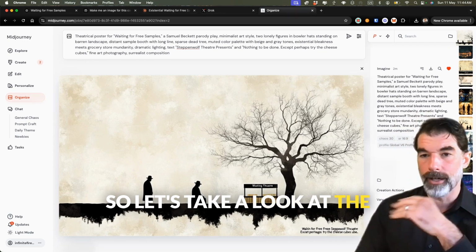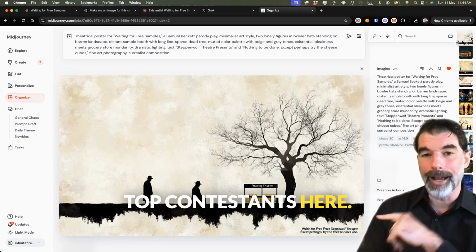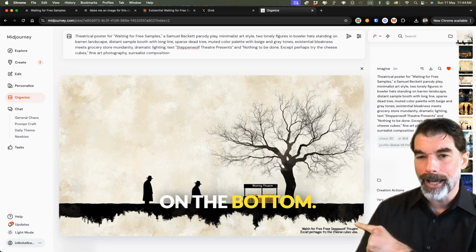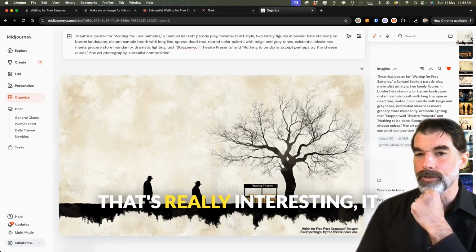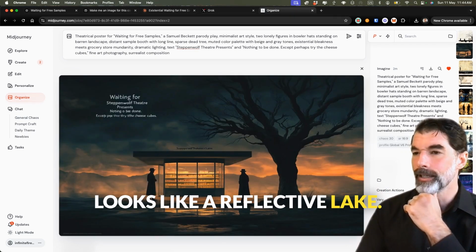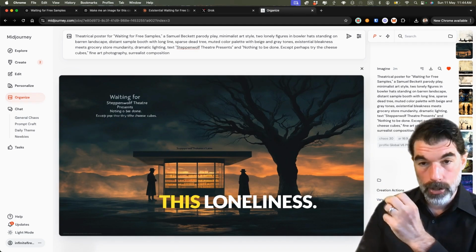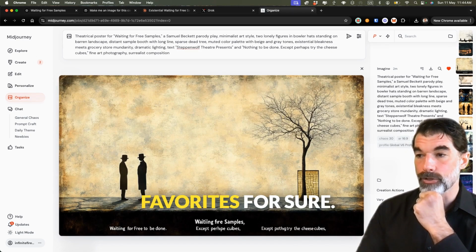So let's take a look at the top contestants here. I like the thing on the bottom. I hate this text. You failed there. But the thing on the bottom, that's really interesting. It looks like a reflective lake. I love the vibe here, this loneliness. So that's one of my favorites for sure.